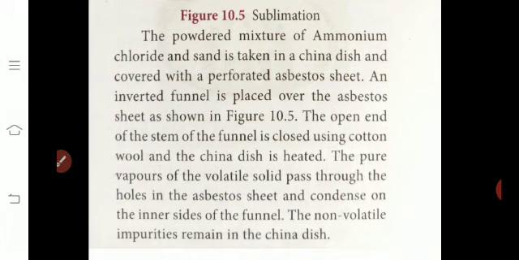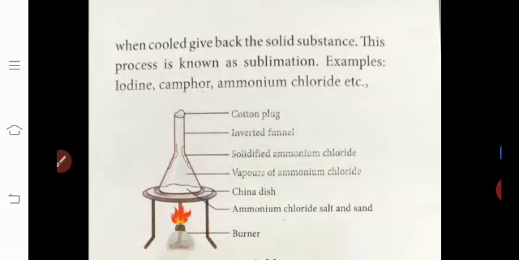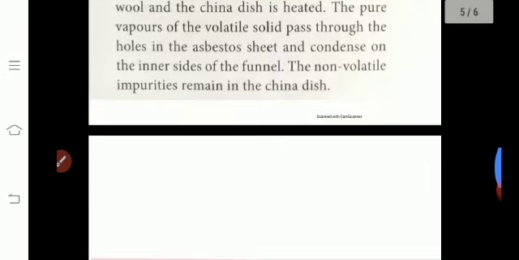The pure vapors of the volatile solid pass through the holes in the sheet and condense on the inner sides of the funnel. The non-volatile impurities remain in the China dish. Sand is left in the China dish, the ammonium chloride is evaporated, and here is the solidified ammonium chloride. This is called the sublimation process.